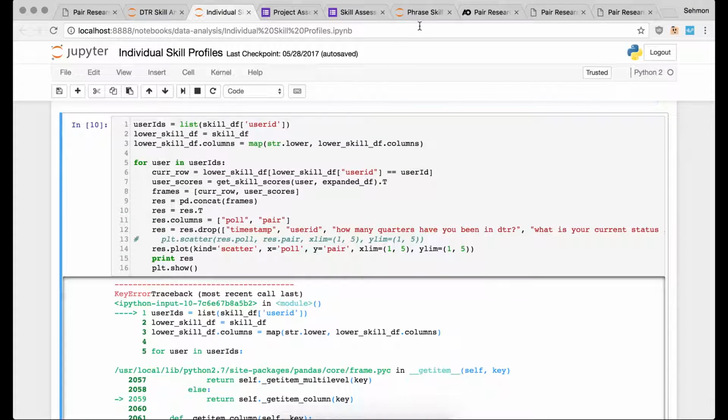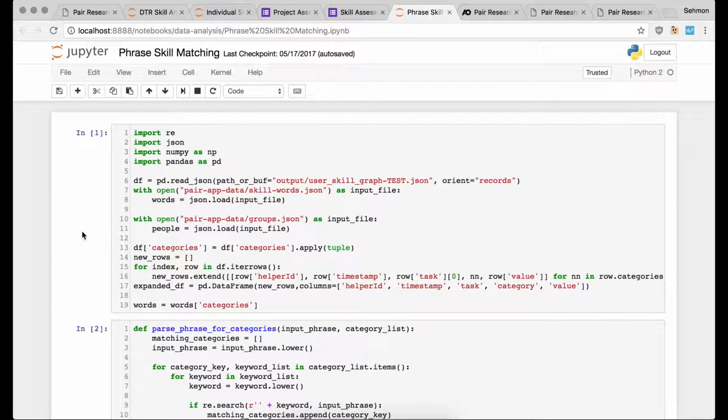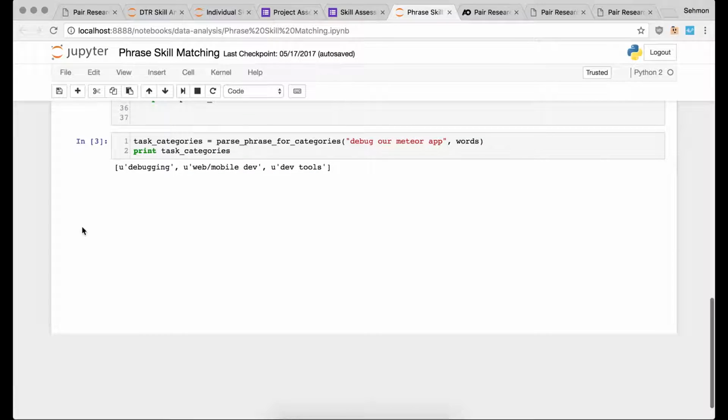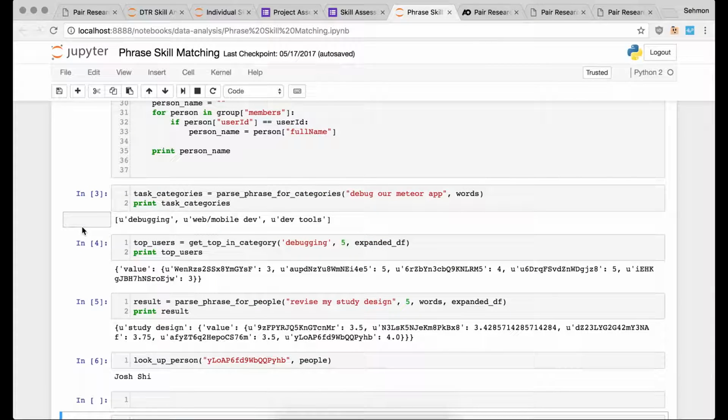So given that we had those two, we spent a bit more time on this: now that we have information on the group and information on the individual, can we use the data that we have to help people in the moment make decisions on who they should help or who they should reach out to for certain tasks? So that was spent over here, building a certain tool that basically lets people type in tasks that they need help with.